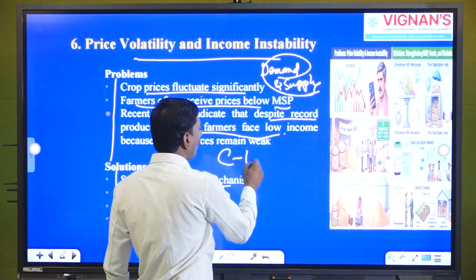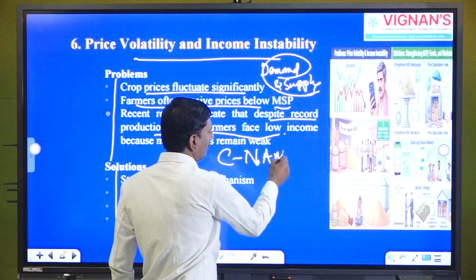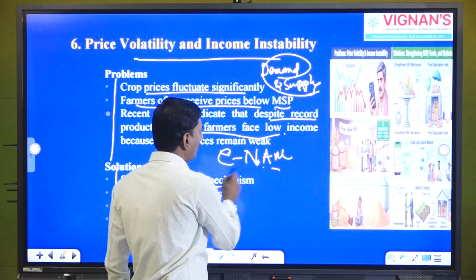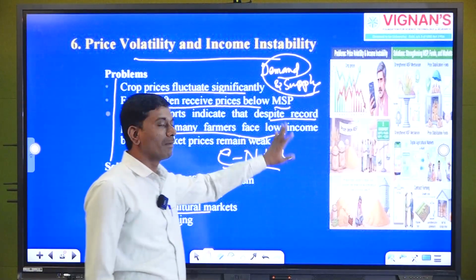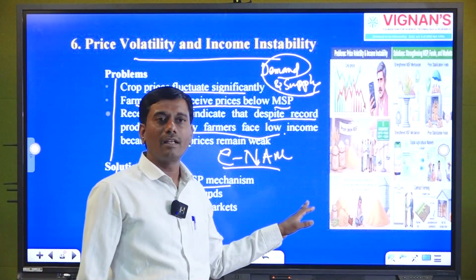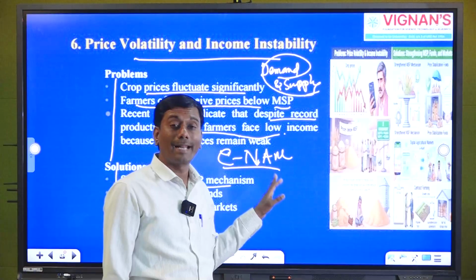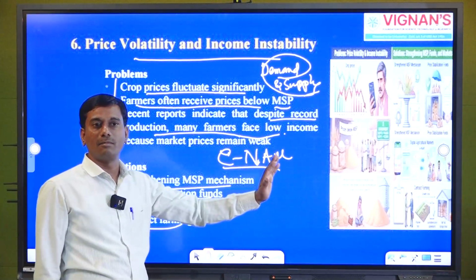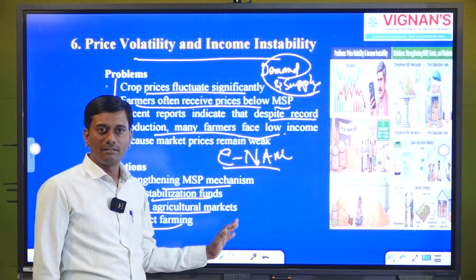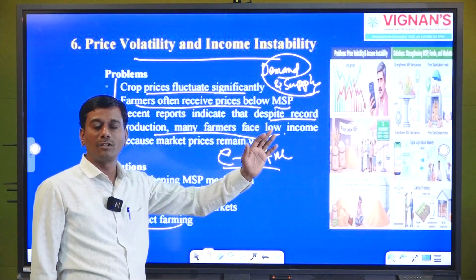See, the government of India has made one beneficial scheme for farmers, the electronic National Agriculture Market. This is the scheme launched for the purpose of price discovery. So from production till the consumer, there are no middlemen. Directly we can connect with the global market.